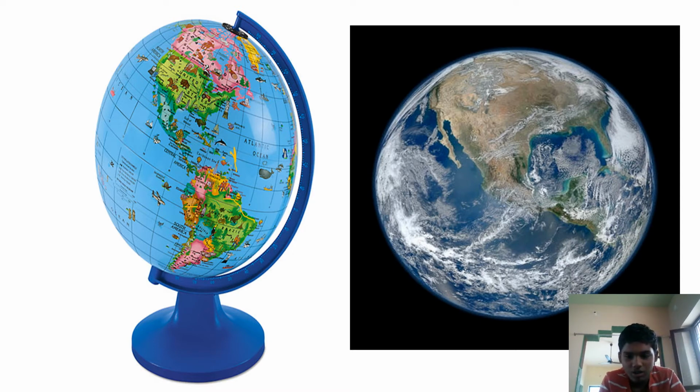Here we are also seeing the real Earth, a photograph taken from space. This is how the Earth looks from space. You can see the continents, but not clearly. You will see the white colored parts and the water bodies clearly, but the globe gives us so much information in a correct manner.